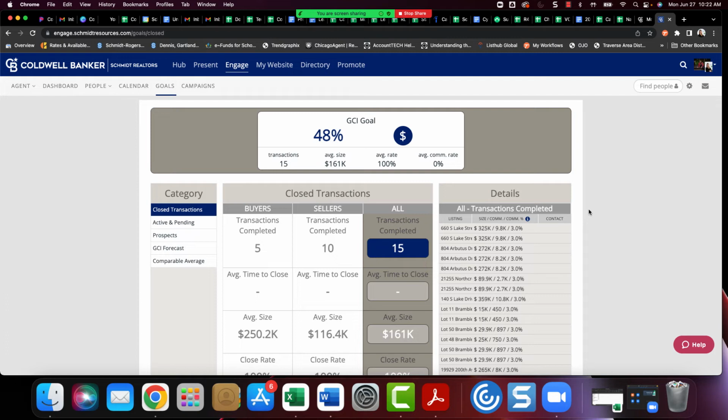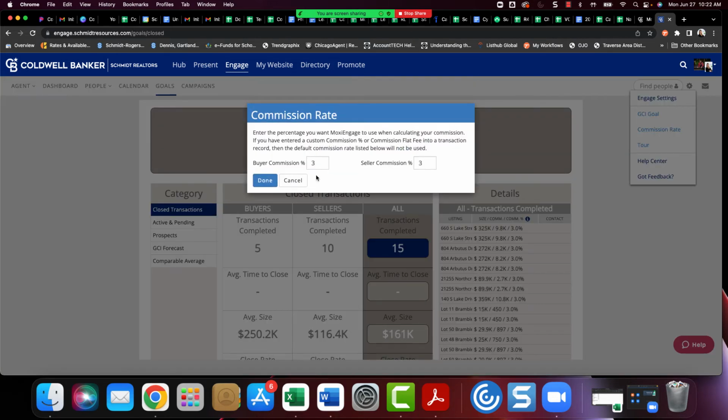If that number is just not correct, you can change your standard GCI amount by going back into your cog, going into commission rate, and updating it. Again, it defaults to 3% for a buyer commission and 3% for a seller commission. But if the standard in your areas are closer aligned to 2.5, that can be updated.